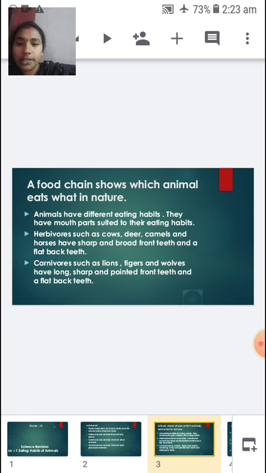Animals have different eating habits. They have mouth parts suited to their eating habits.